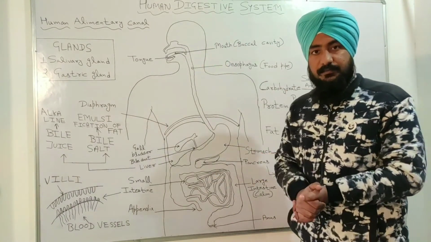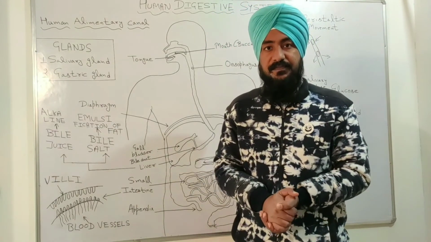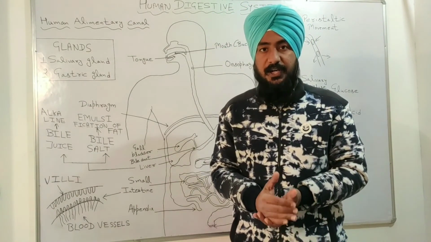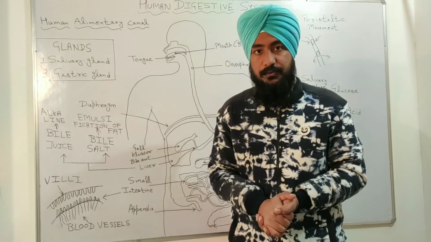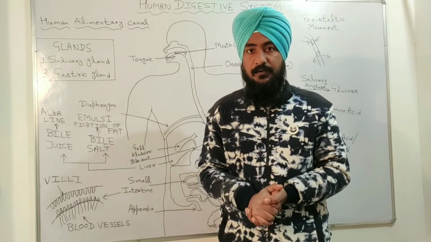So basically this was the human digestive system. I hope this topic is very useful to all of you. I have explained each and every organ of our human alimentary canal.